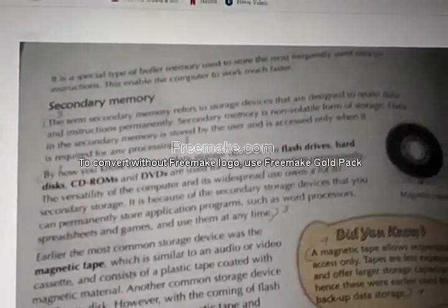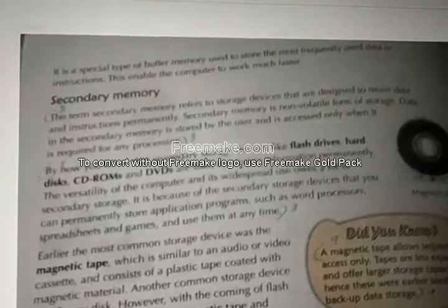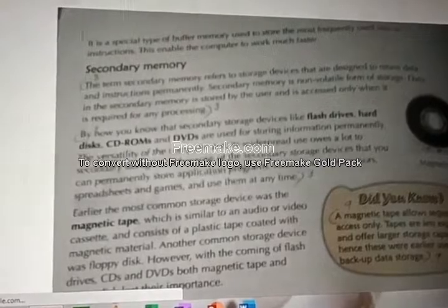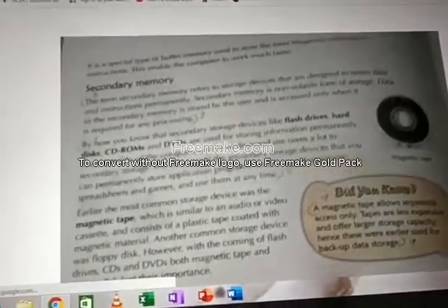But in secondary memory, data are not erased until you erase it. That should be noted down. Until you delete it, data will not be deleted. So secondary memory is also called non-volatile. That is a technical word. They used to say non-volatile. You can edit data at any time you want. You can store data, you can delete data, you can modify the data at any time you want.